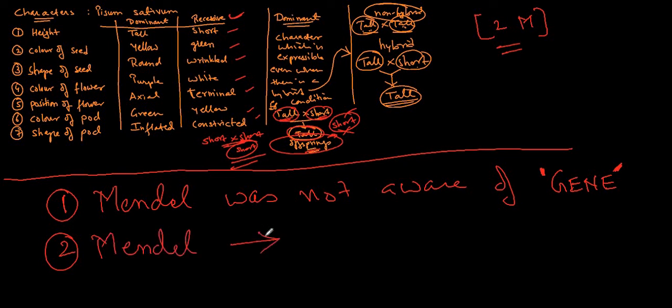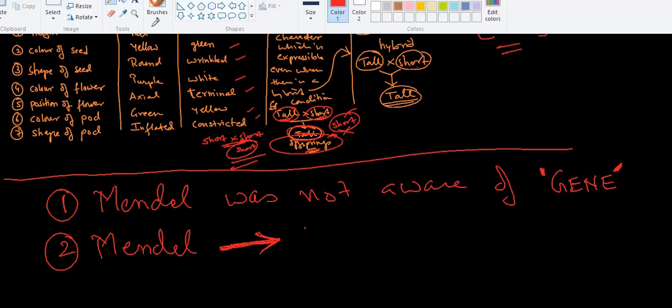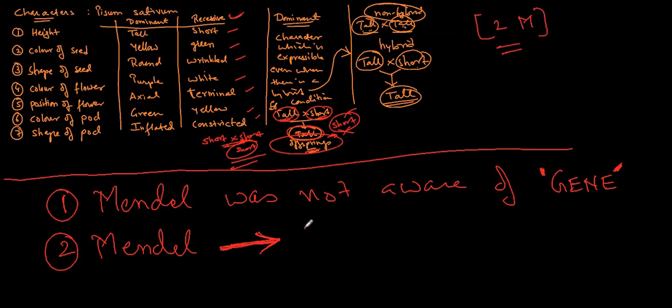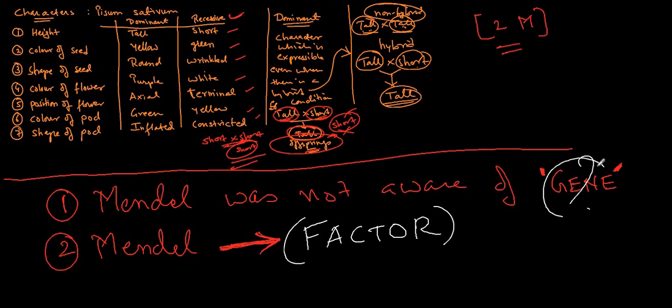Mendel knew that something is passing from one generation to another generation, giving the dominant and the recessive characters. So according to Mendel, the gene was considered to be a factor. So Mendel was not knowing anything about gene. The word gene was given by a scientist or biologist named Johannsen.